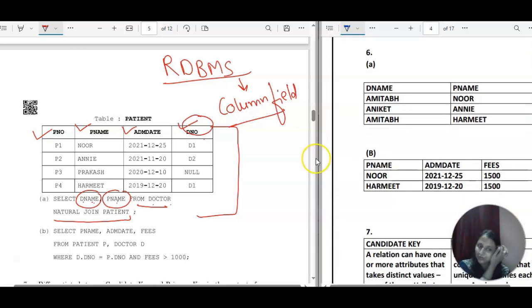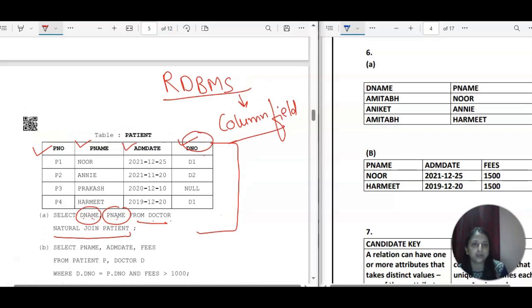Natural join is going to work with respect to only one thing: the common field will come only one time. And these 2 fields only we have to display, D name and P name, from doctor with patient, with respect to D number. So let's start checking the values.